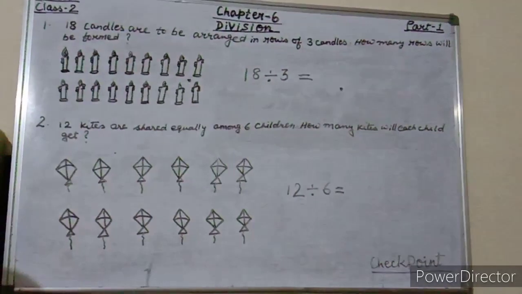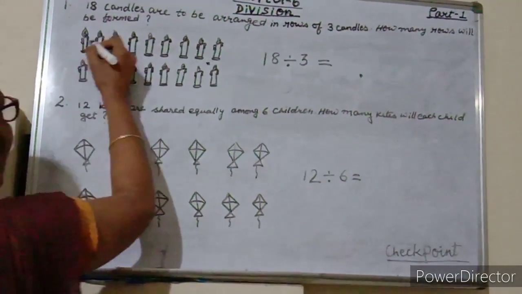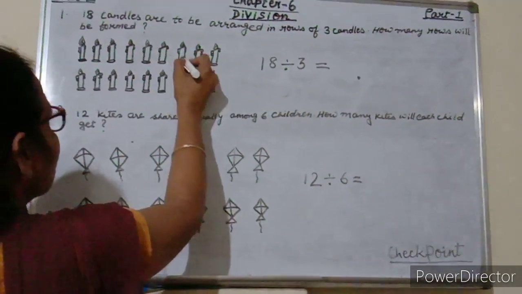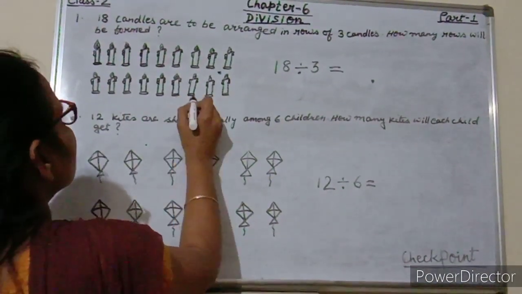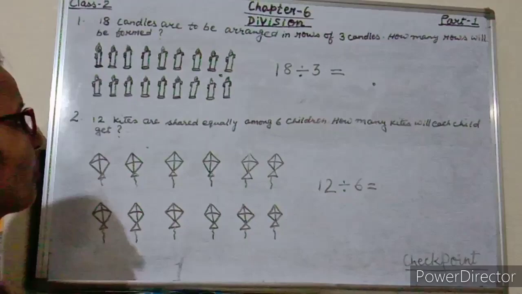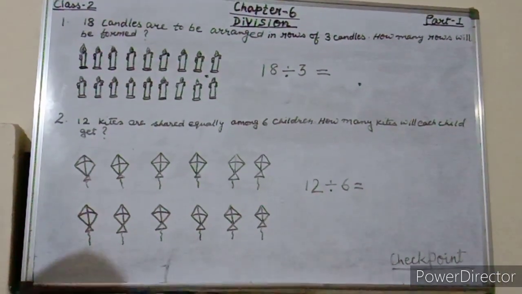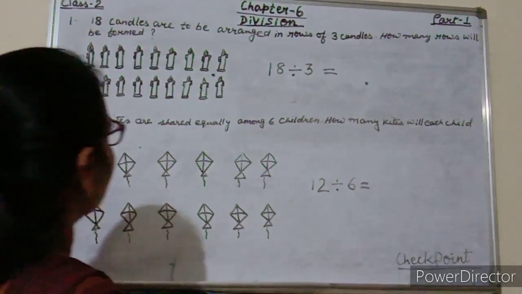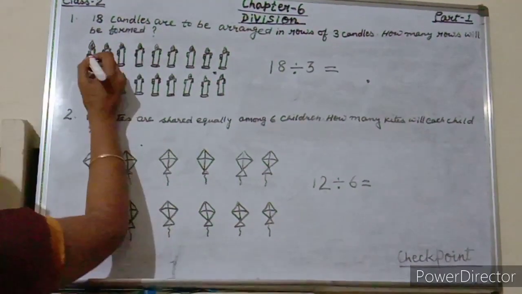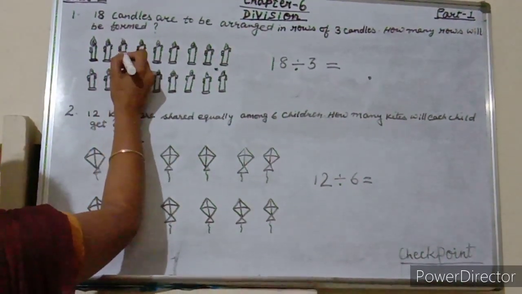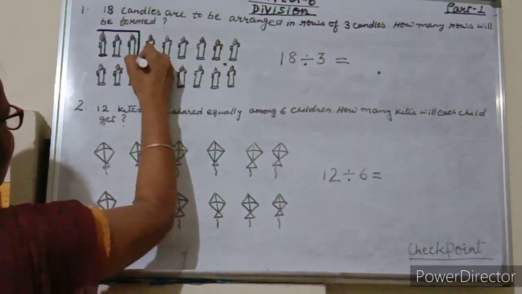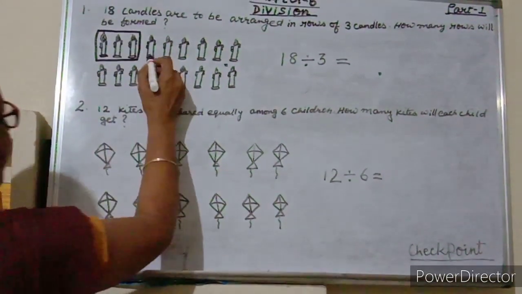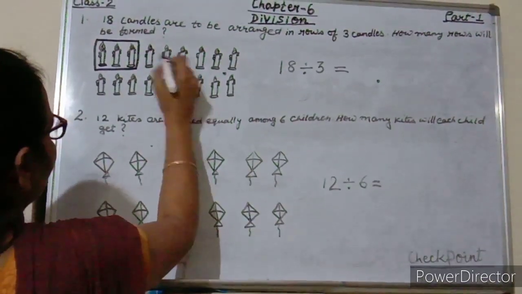So how many candles are there, students? Just count it. 1, 2, 3, 4, 5, 6, 7, 8, 9, 10, 11, 12, 13, 14, 15, 16, 17, 18. And what we have to do? We have to arrange in rows of 3 candles. So see, 1, 2, 3. Again, 1, 2, 3.